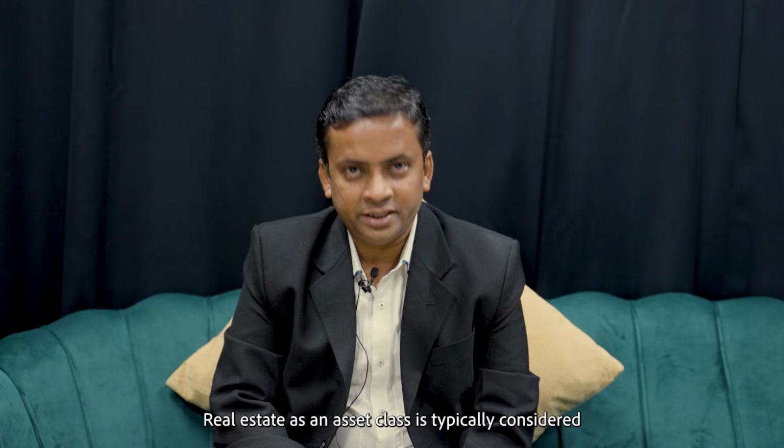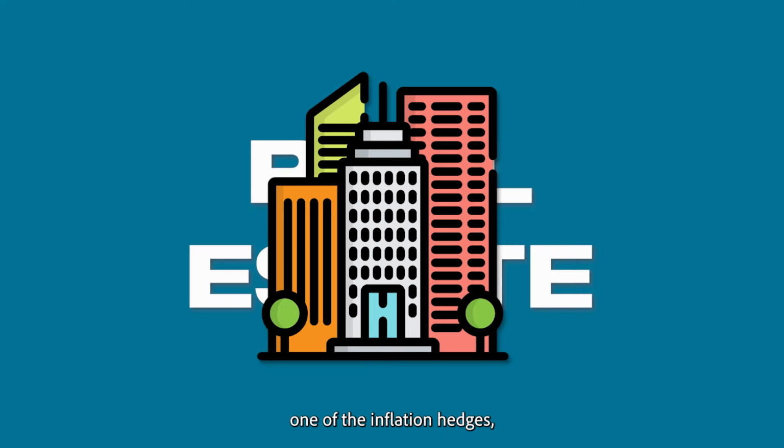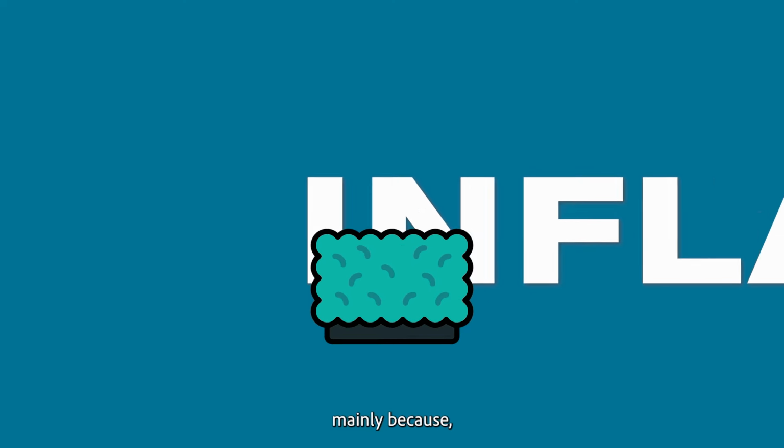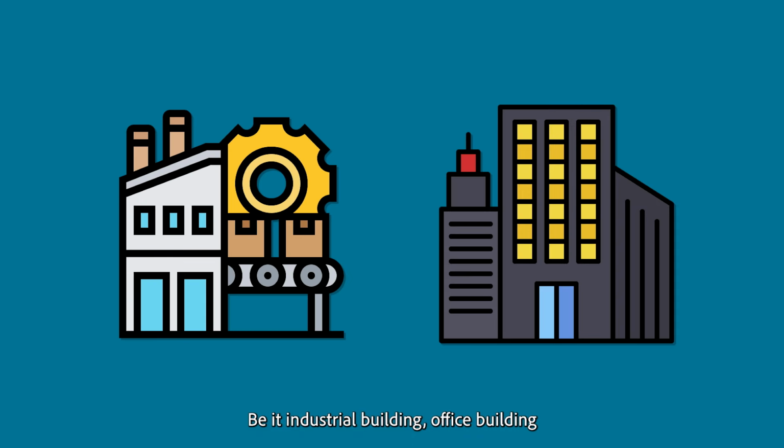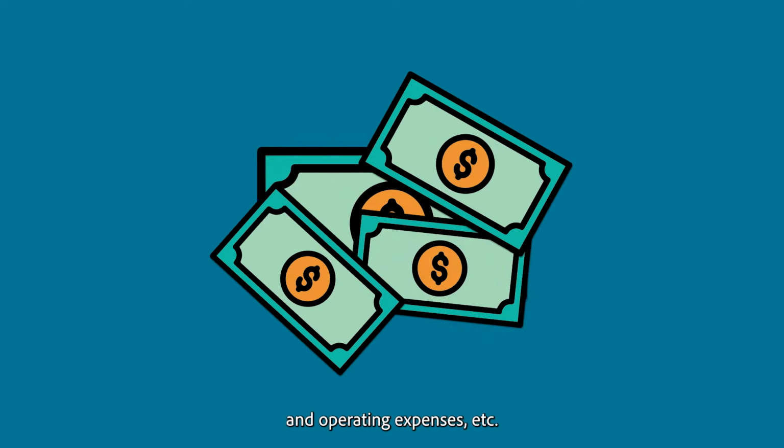Real estate as an asset class is typically considered one of the inflation hedges, mainly because your rent starts to go up in a high inflation environment, be it industrial building, office building. Landlords start to raise the rents in order to cover some of their operating expenses, etc.